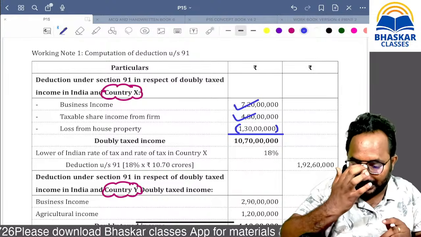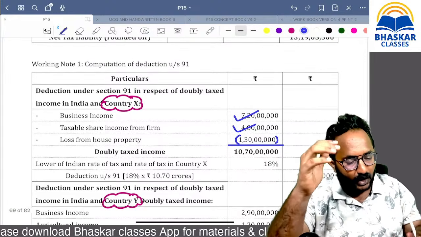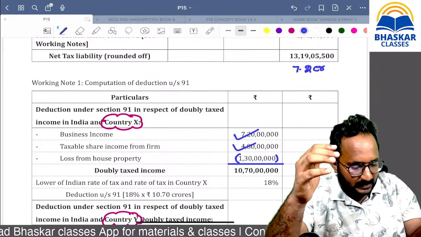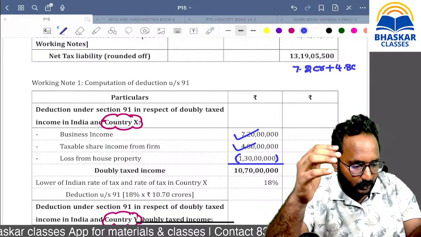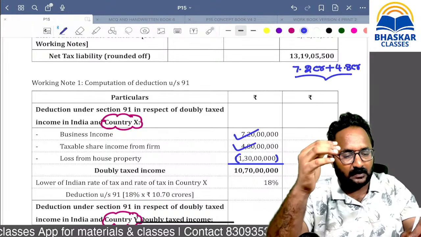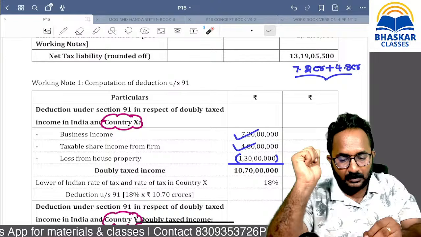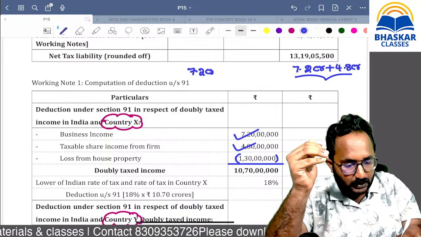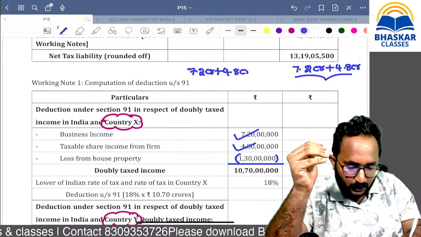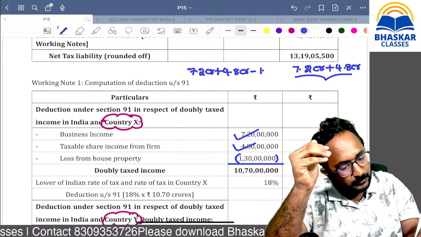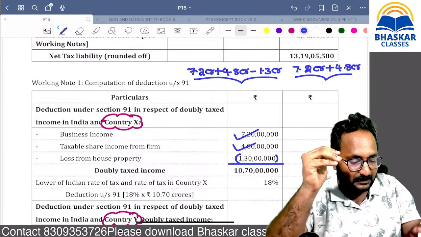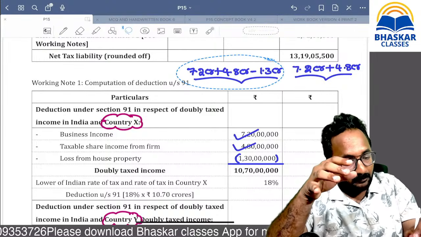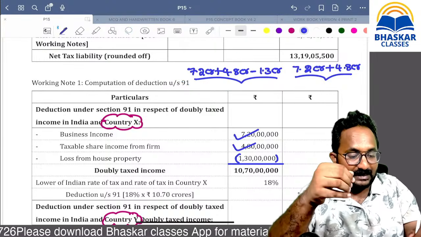Abhishek, your point only. In foreign, yes, we paid tax related to the 7.2 crores and 4.8 crores, because we are not doing set off of house property loss here. But in India, yes, we are paying the tax on 7.2 crores plus 4.8, but we set off the house property loss. That means what is the effectively taxed amount? Yes, if you are calculating, in both the countries, what is the amount that is double taxed?